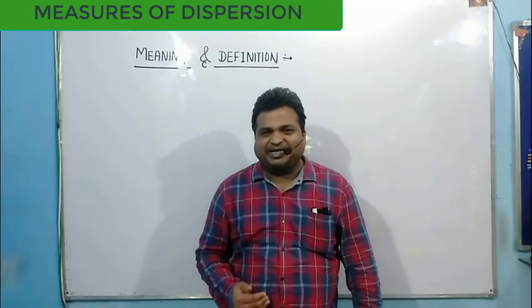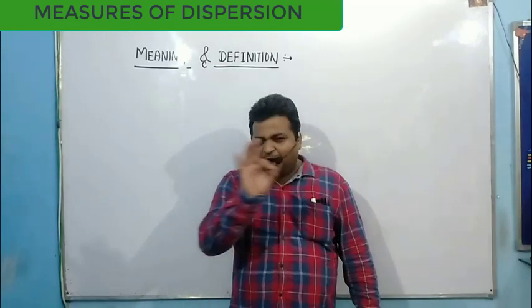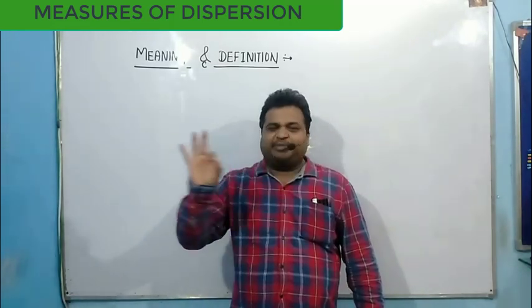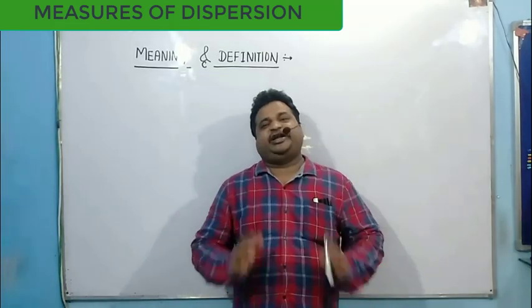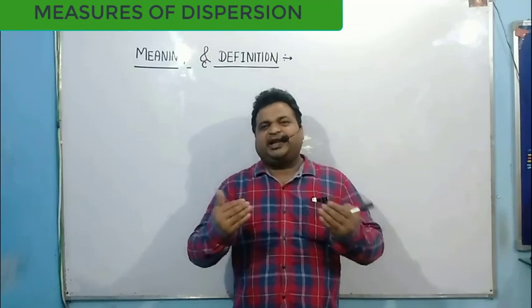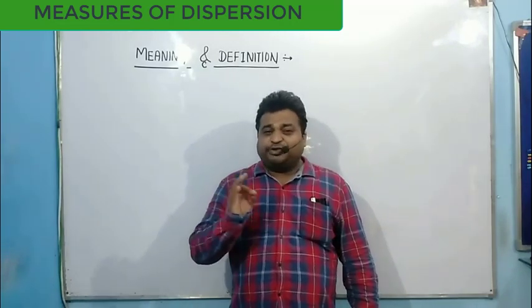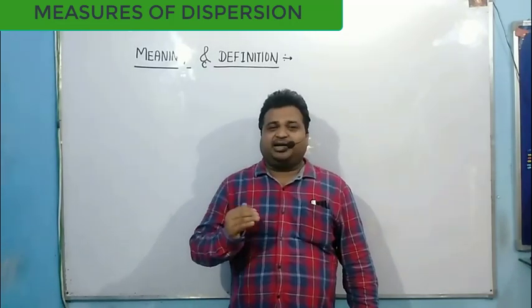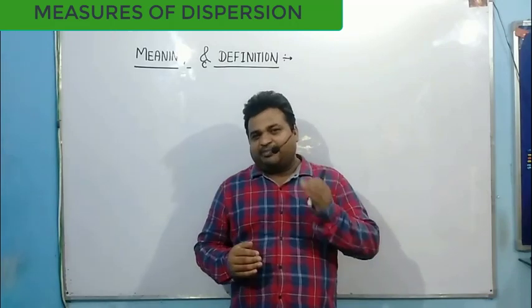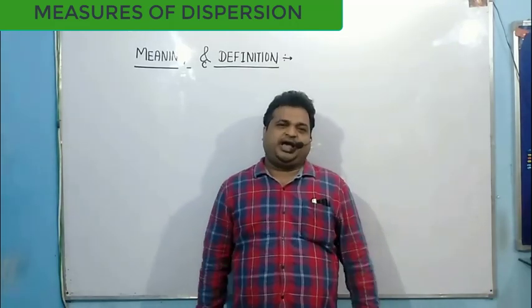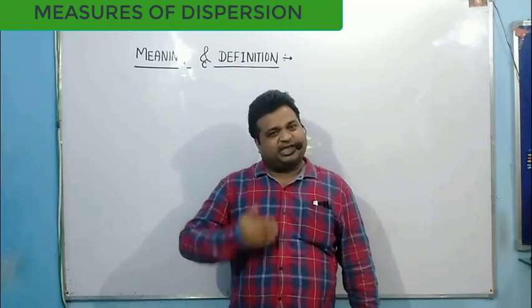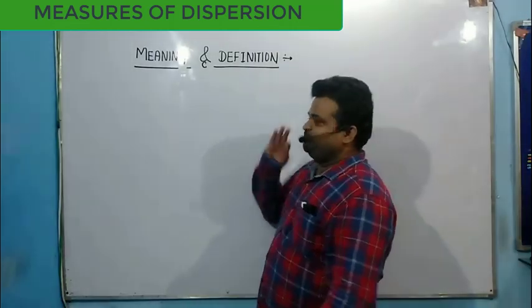But what happens, my dear students, about the central value, the mean value, is that there is a lot of difference in scatteredness of data. If you have multiple data with you, those values may scatter from the mean, sometimes less and sometimes very large. So the difference is too high, and it is important to discuss with you the measures of dispersion.